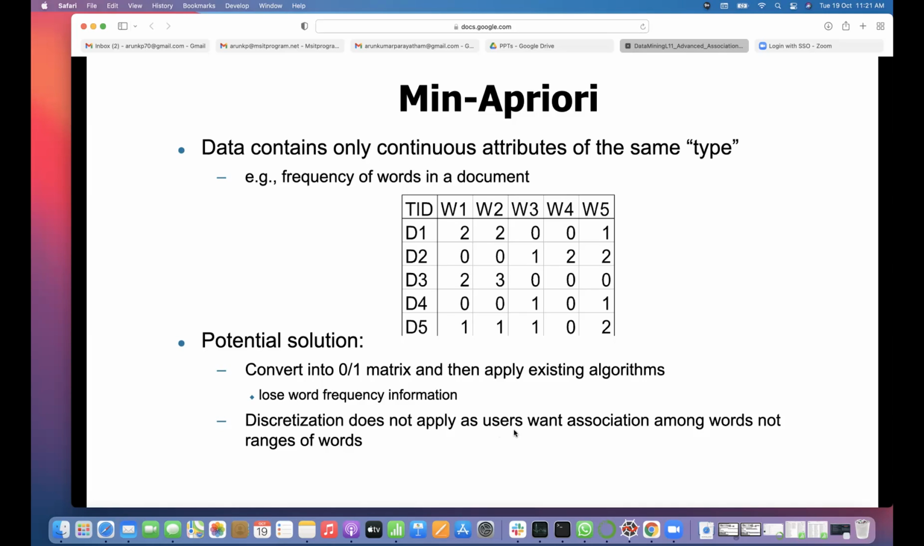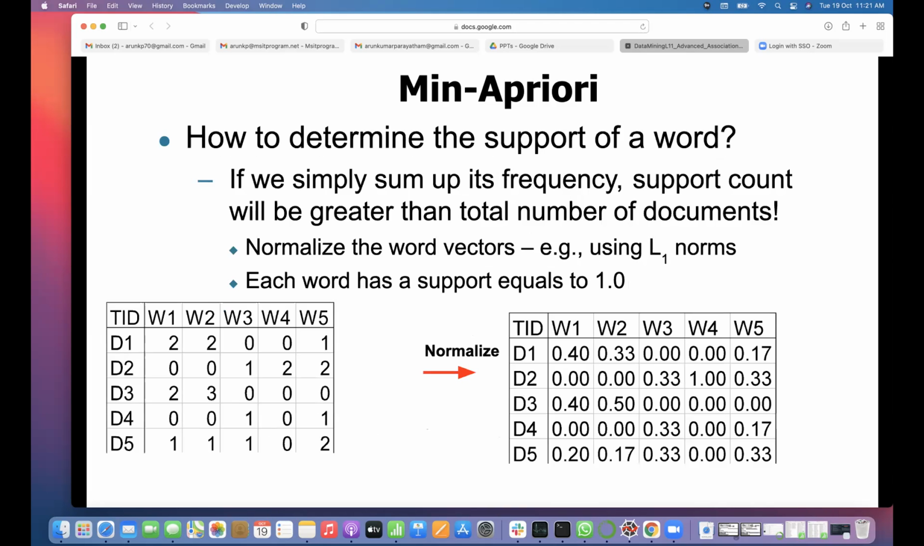Discretization does not apply as users want association among words, not ranges of word frequencies. So here we don't discretize, like frequency between 0 and 2, frequency between 2 and 4, because that is not the essence here. Here, most of the times we will see how words come together. How to determine the support of a word?